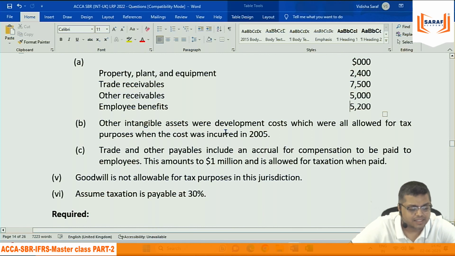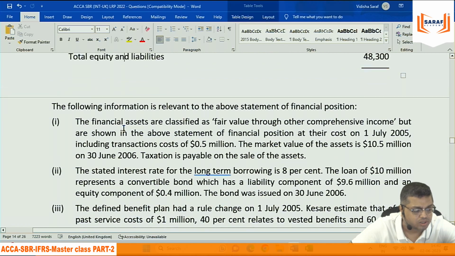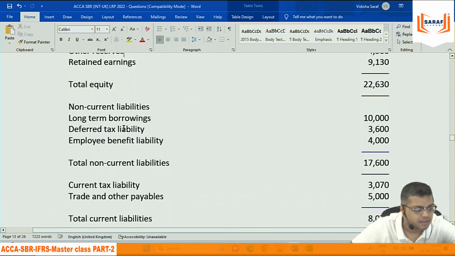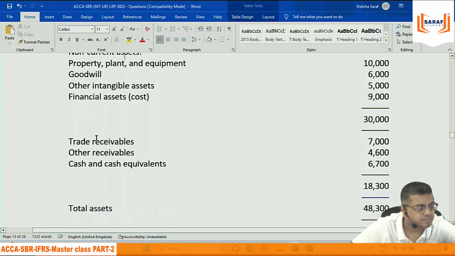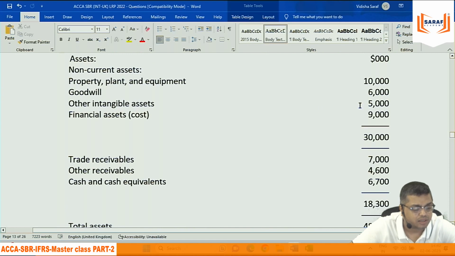Other intangible assets were development cost which were all allowed for a tax purpose when the cost was incurred in 2015. Other intangible assets are all development cost. This 5,000.